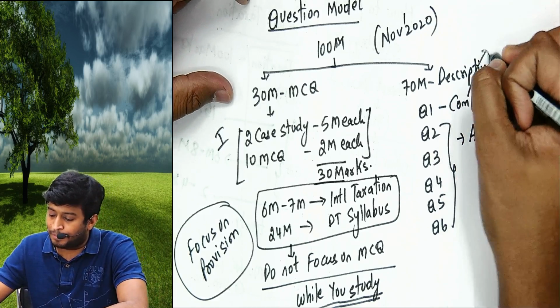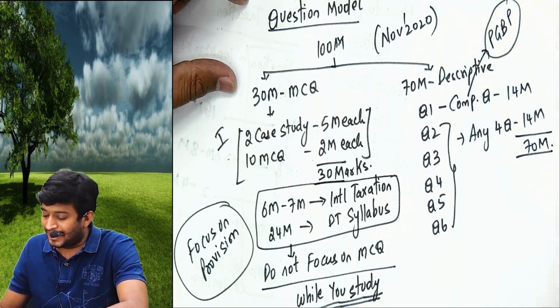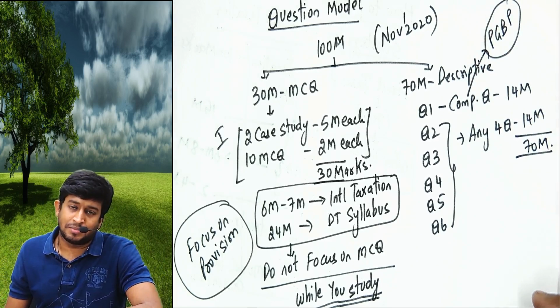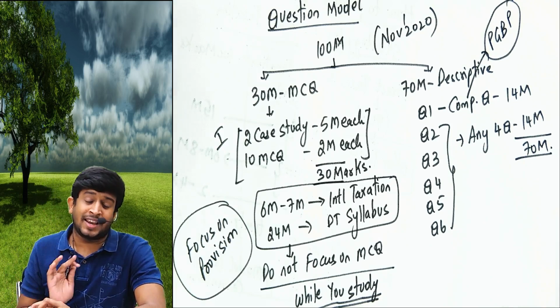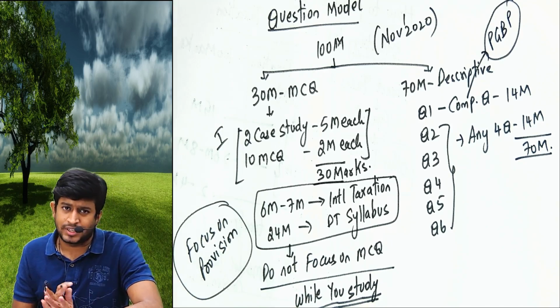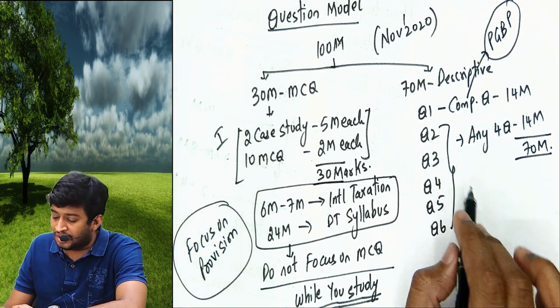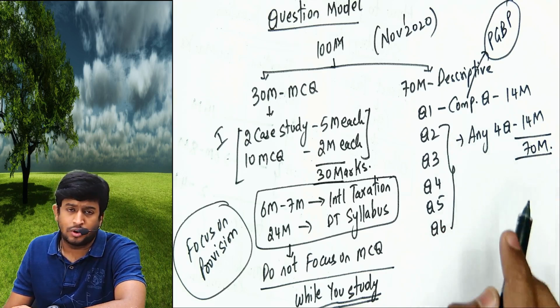99.999999% this compulsory question will come from PGBP only. He can give from MAT also, he can give from slump sale also, he can give from taxation of dividend also, but 99% chances PGBP में से ही आता वो question. Okay, no second thought about it. And any 4 you have to attempt, each will carry 14 marks. Out of 5 you have to attempt 4.